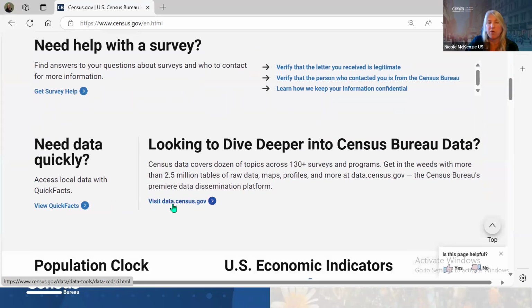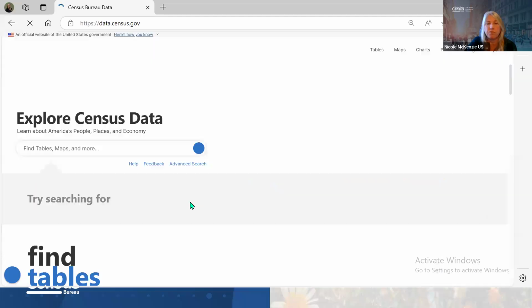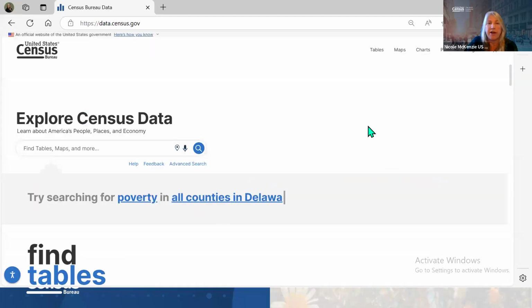If you are following along with me, you can also just go into your browser, type in data.census.gov in the URL, and it also brings you to the home page. So I'll just go in this way. All right, so here is the main page.